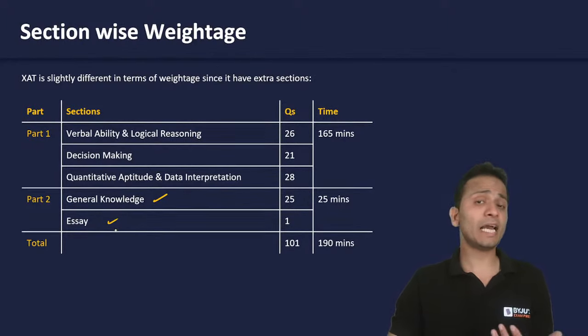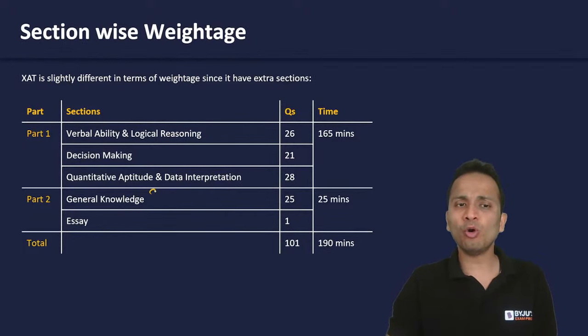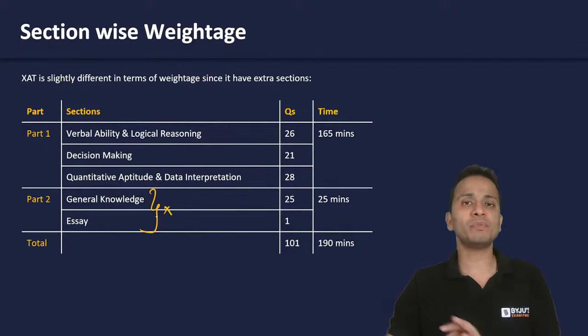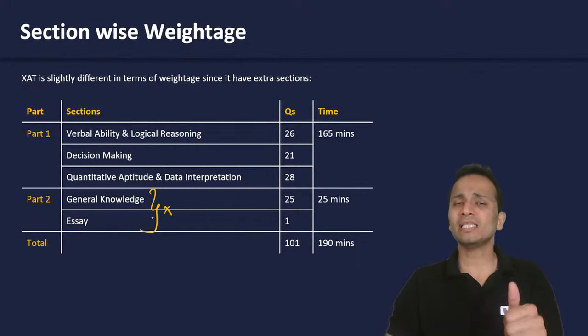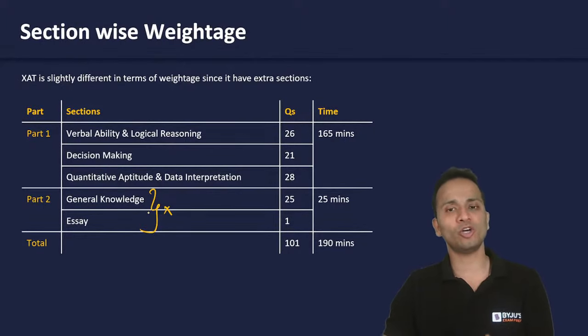But if, let's say, I am a student who is not targeting XLRI, then I can afford to skip these two sections as well. I can afford to skip the entire part number two. That will not reflect on my percentile score of the XAT examination. All right. So this is a very important thing that a lot of you will not know.